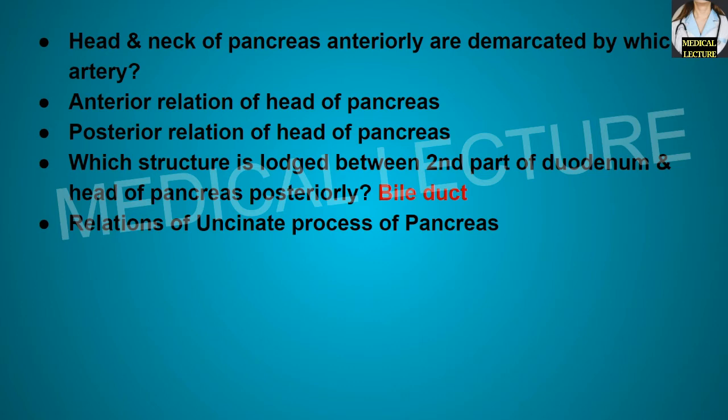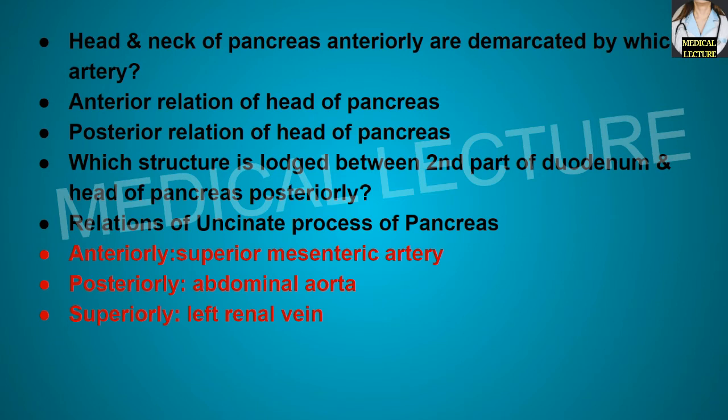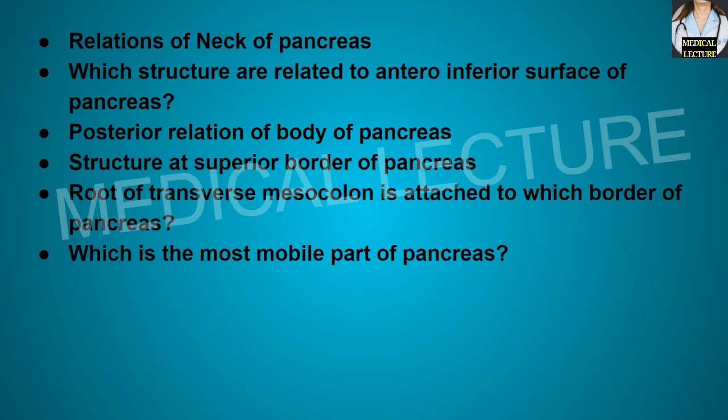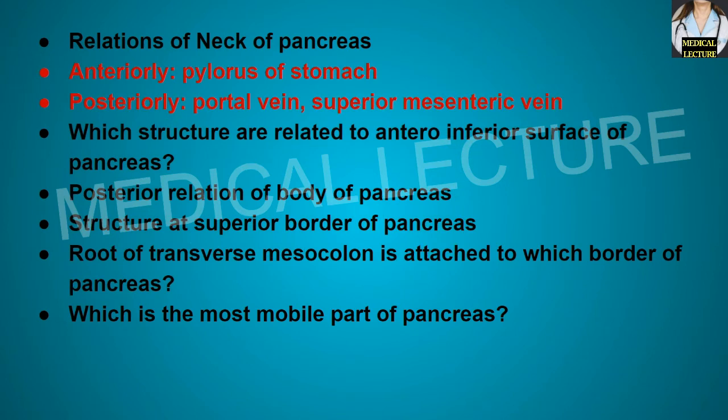What are the relations of the uncinate process of the pancreas? So anteriorly there is superior mesenteric artery, posteriorly there is abdominal aorta, and superiorly there is left renal vein. What are the relations of the neck of pancreas? So anteriorly there is pylorus of the stomach, and posteriorly there is portal vein and the superior mesenteric vein.